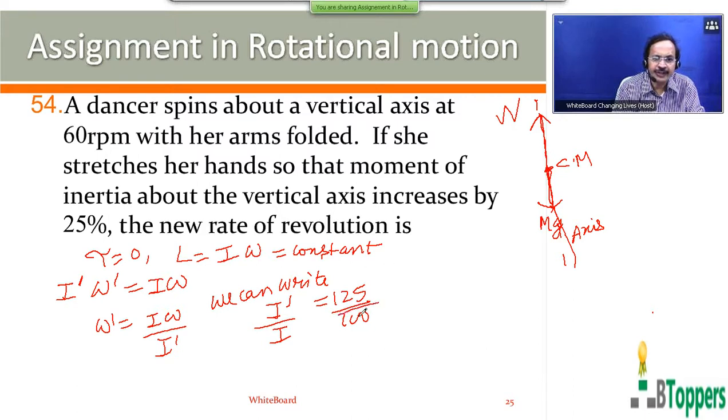So if the initial moment of inertia of the system is 100 units, the new moment of inertia will be 100 plus 25 units or 125 units. So I dash by I can be written as 5 by 4, or I by I dash we can write as 4 by 5.